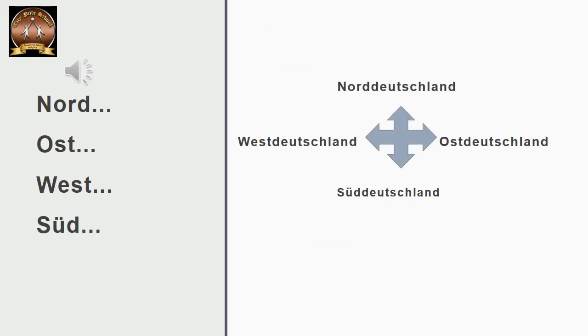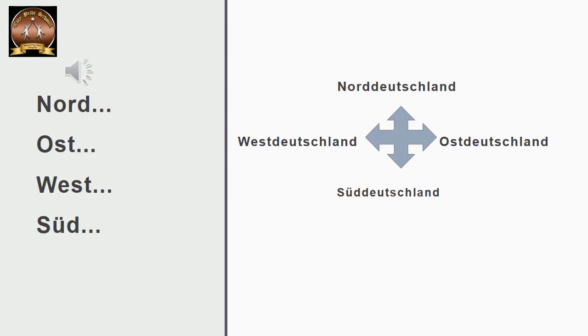Jetzt. Wo liegt Hamburg? Hamburg liegt in Deutschland. Now this answer is absolutely correct. But if you want to go into more detail, you can say Hamburg liegt in Norddeutschland. So you must have understood Nord refers to north. Correct? So the four words that you can use are Norddeutschland,